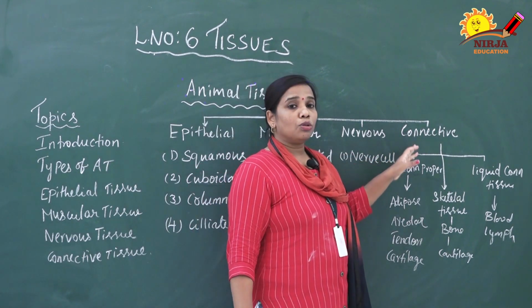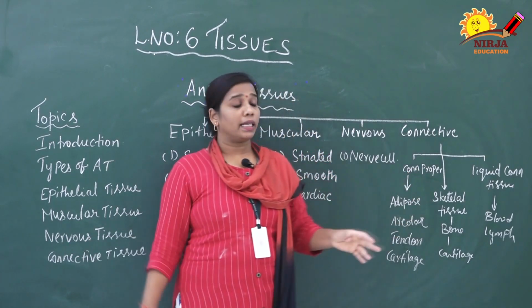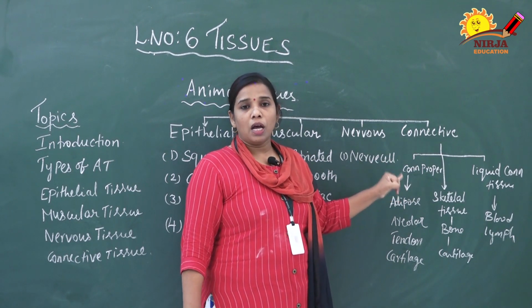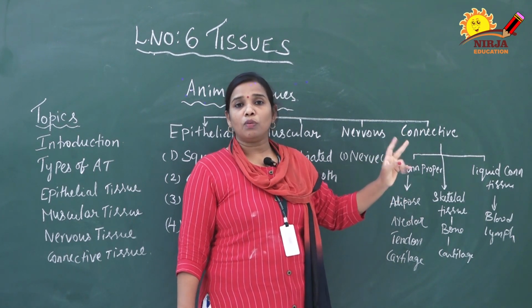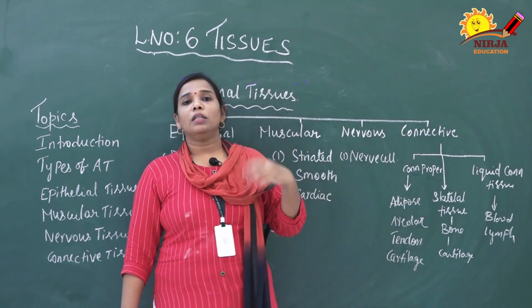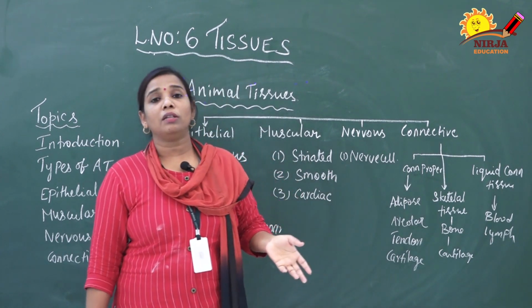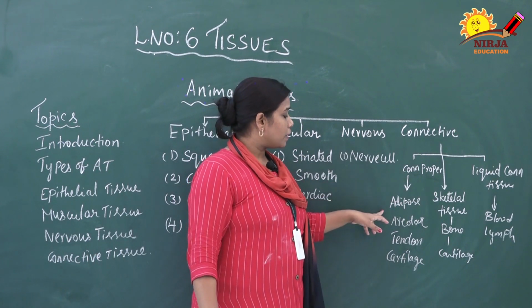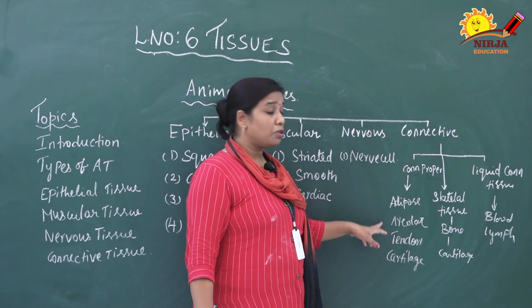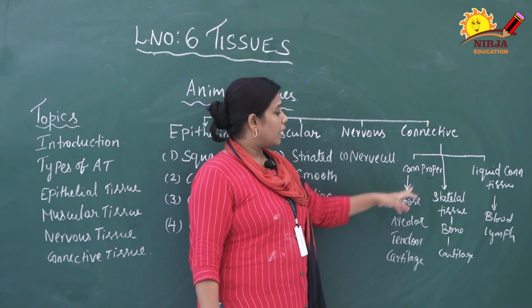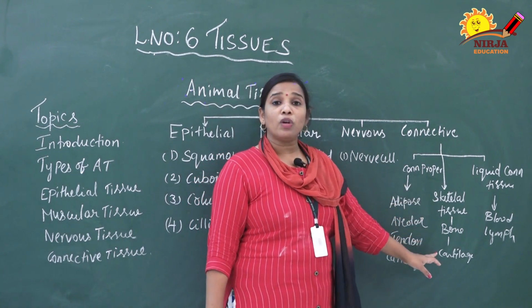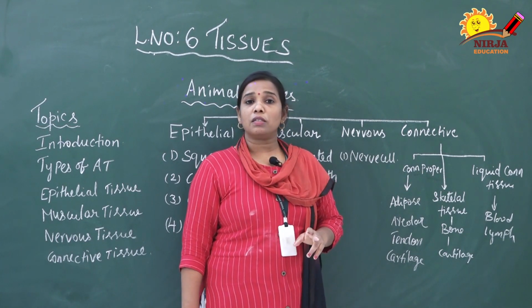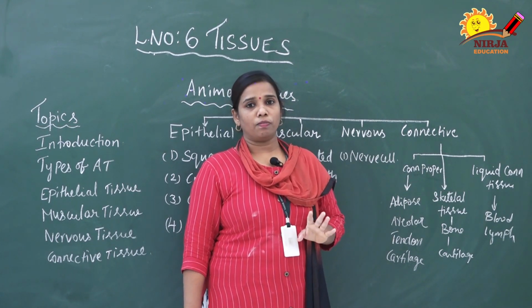Then connective tissue. This connective tissue is a broad category. It is classified into three types: connective tissue proper, skeletal tissue and liquid connective tissue. The liquid connective tissue can also be called vascular tissue. The connective tissue proper is composed of adipose tissue, areolar tissue, tendons and ligaments. Then skeletal tissue is composed of bone and cartilage. Then liquid connective tissue is composed of two substances, blood as well as lymph. This is the